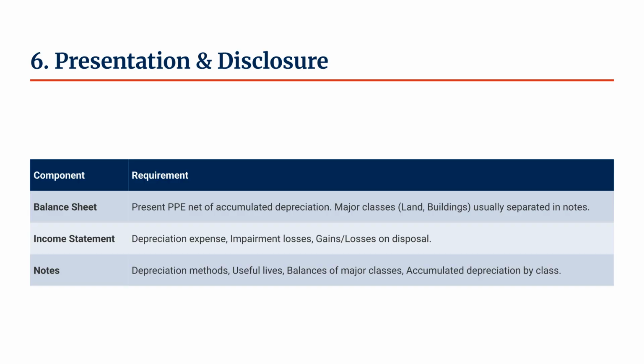On the financial statements, PPE is presented net of accumulated depreciation. In the notes, transparency is key. You must disclose the depreciation expense for the period, the balances of major classes, for example, land versus machinery, the accumulated depreciation by class, and the method used, for example, straight line over 30 years. This allows analysts to estimate when you will need to spend cash to replace your fleet.